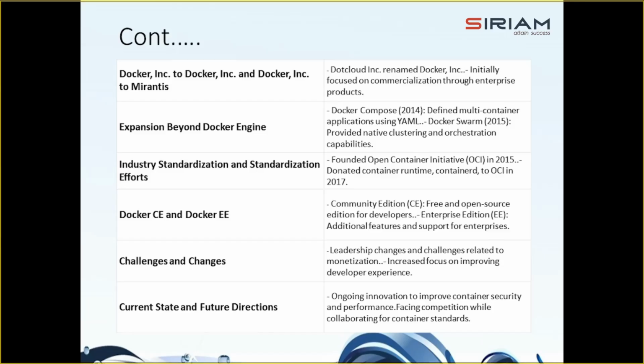Right? And then Docker CE and Docker EE, that is Community Edition and Enterprise Edition, came into existence. And then Docker Incorporation underwent leadership challenges, including CEO transitions, as it addressed challenges related to monetization and being friendly for developers of all skill levels. And that's how Docker evolved day by day, right?